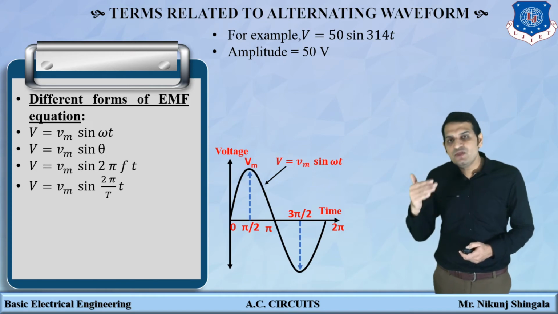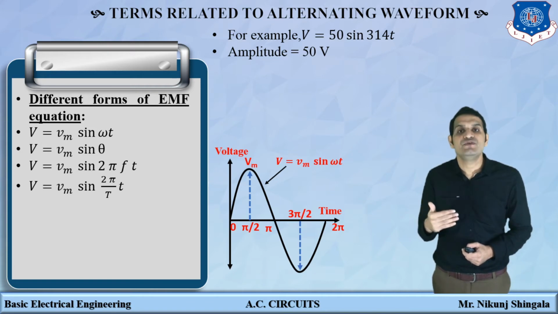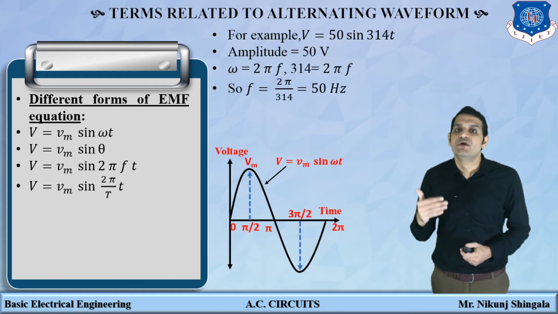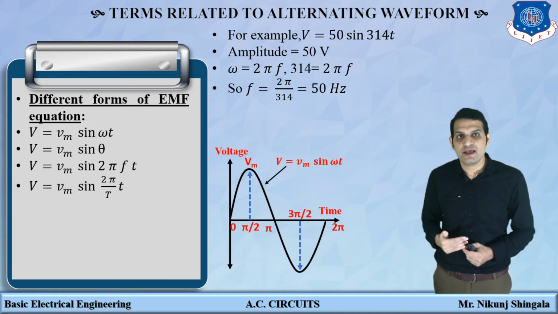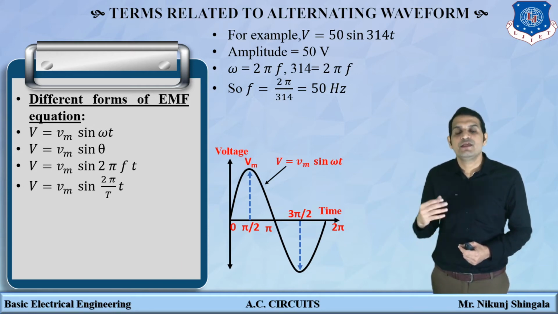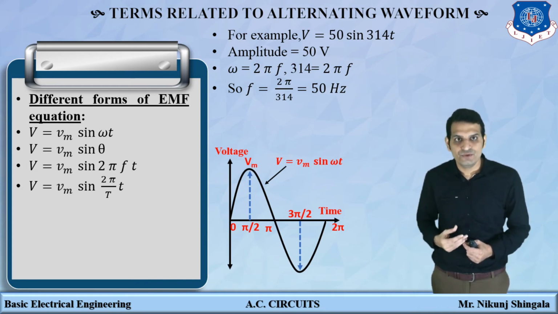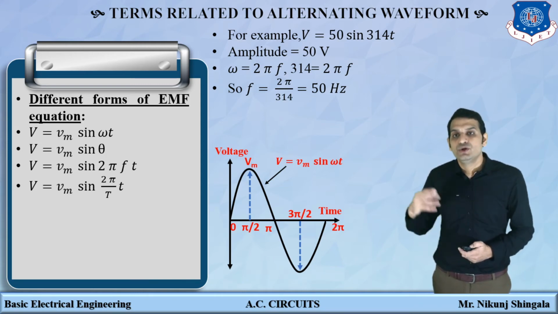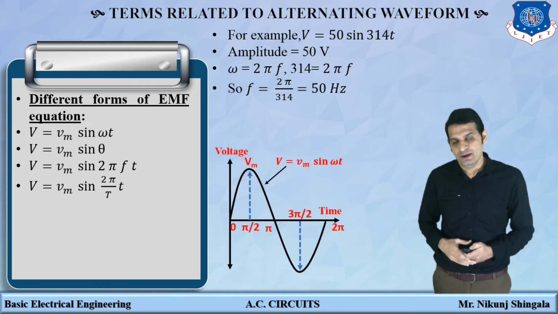Now comparing this equation with the general equation of alternating voltage, that is V is equal to Vm sin omega t, we are getting omega is equal to 314, and omega is the angular frequency which is measured in terms of radian per second. So 314 is equal to 2 pi f. So f is equal to 314 by 2 pi. So we are getting frequency is equal to 50 hertz. So this is the way to find out amplitude and frequency from the given expression of alternating voltage or current.